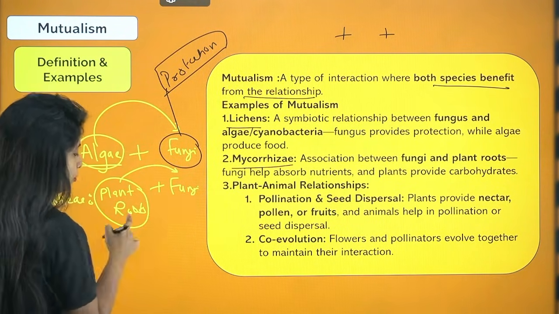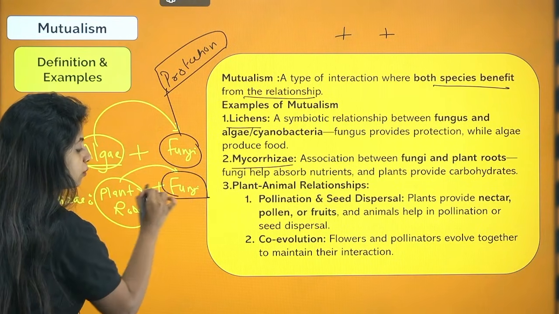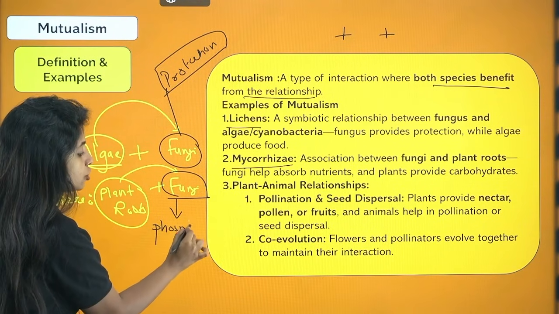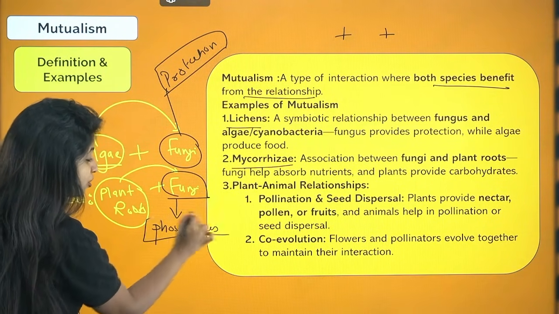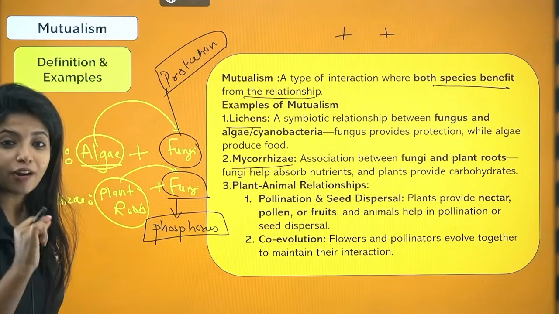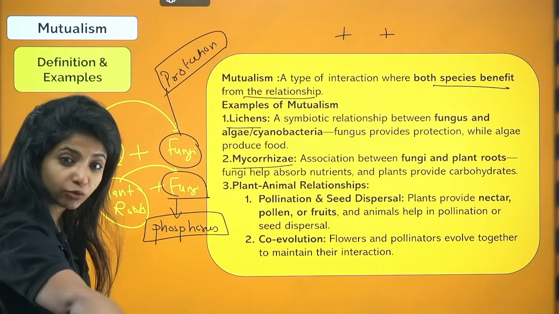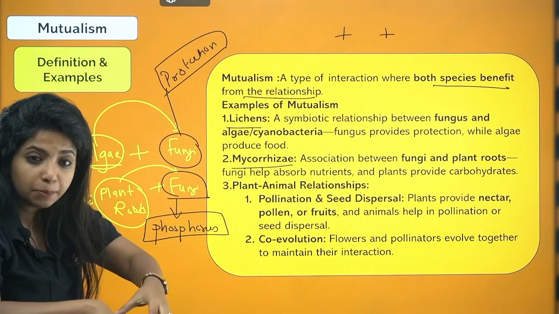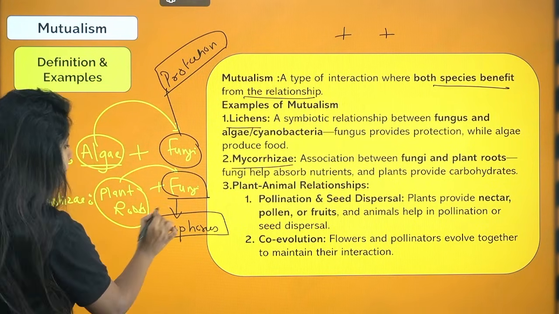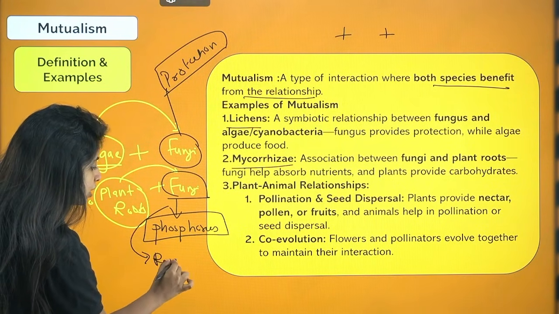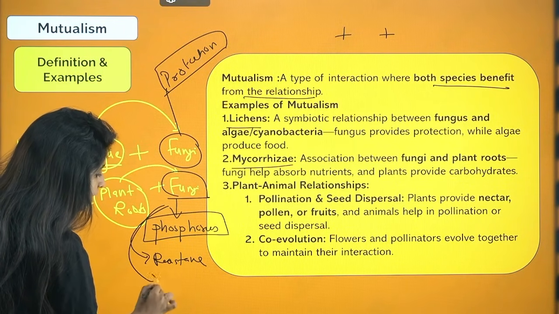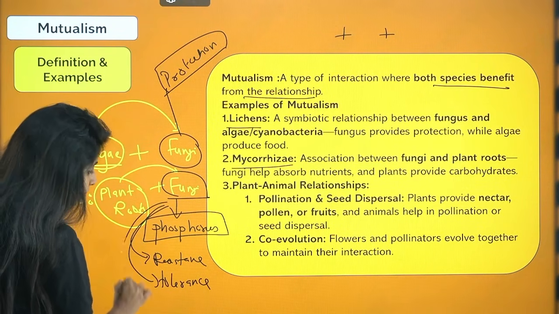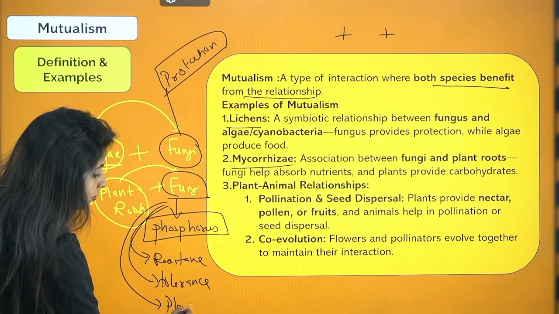Similarly, in the case of mycorrhiza, what does the fungi do? It basically helps in the absorption of one very important thing which is known as phosphorus. Do not confuse it to be potassium, it is phosphorus. So fungi absorbs the phosphorus from the soil because sometimes plant roots may not be able to do it, but it can go deeper and get phosphorus. Apart from that, it can provide resistance to pathogens. It can provide tolerance to salinity, that means high amount of salt and things like that. It can also help in overall plant growth and development.